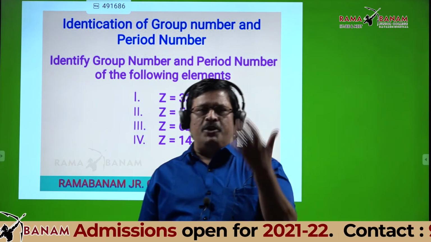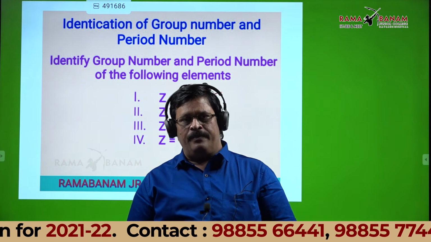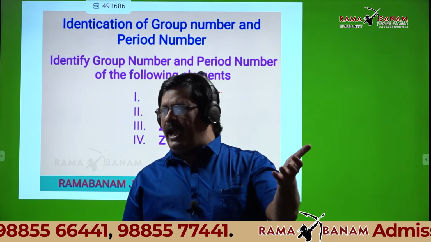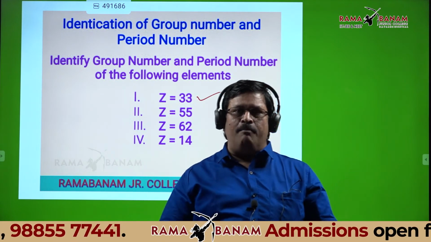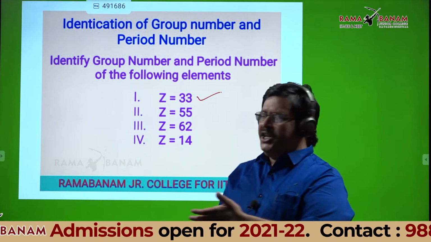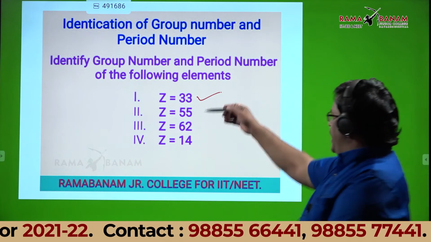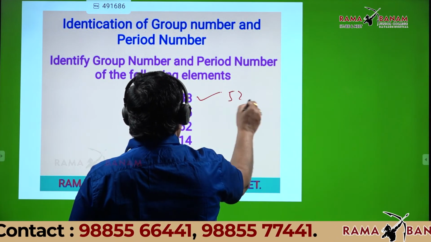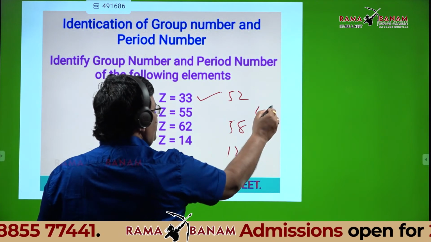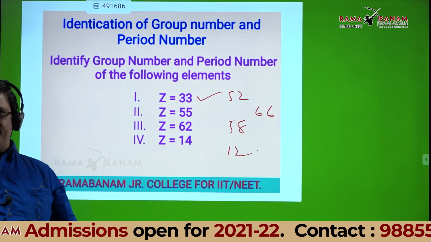You should be in a position to write the question itself also. Generally, some students may ask, sir, can you give some more questions? No need. Can't you write 4 more atomic numbers? Instead of 33, you write 52, you write 58, you write 12, you write 66, and identify the group number and period number of these elements also.